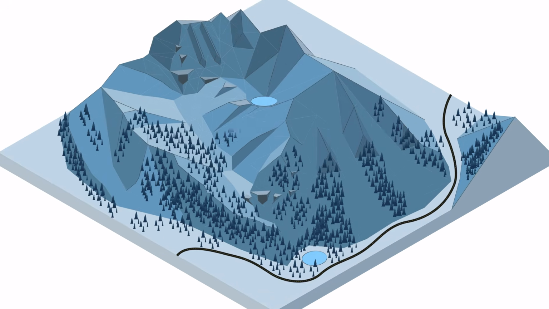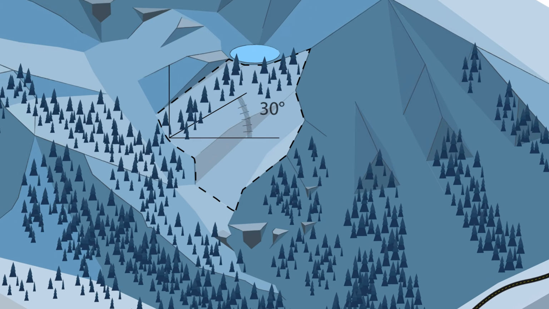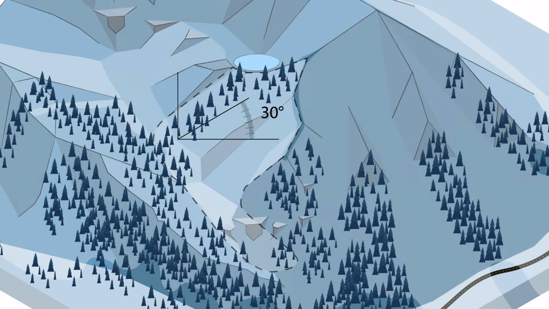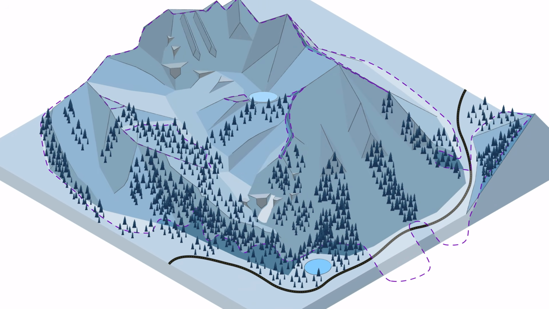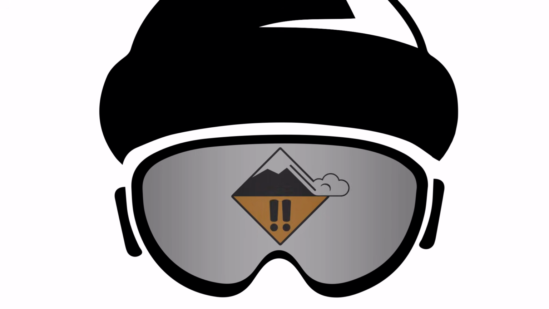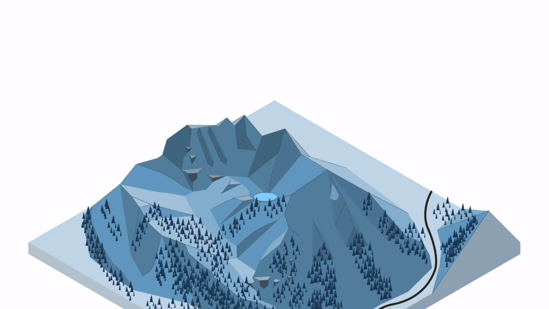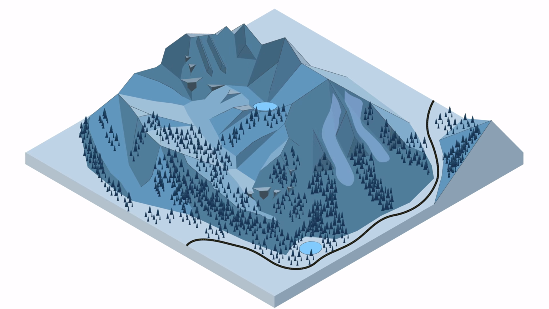Avalanche terrain can be defined as snow-covered slopes steeper than about 30 degrees and any terrain underneath these slopes. In a simple sense, avalanche danger is a function of the size of potential avalanches and the possibility of encountering one. Safe travel in avalanche terrain involves understanding consequence. Large avalanches are obviously dangerous.